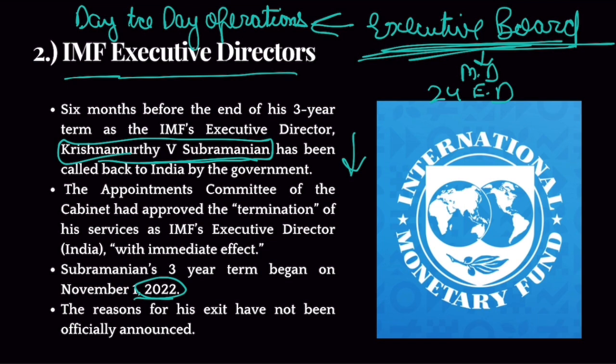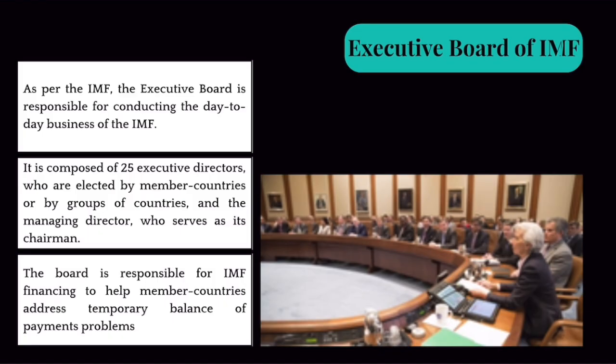By the way, what you need to remember is that executive director from India is appointed by Appointments Committee of Cabinet. There are various cabinet committees: Cabinet Committee on Economic Affairs, Cabinet Committee on Political Affairs. Similarly, there is Appointments Committee. So Appointments Committee appoints an executive director from India and sends him to executive board. Clear? Now, what is executive board?